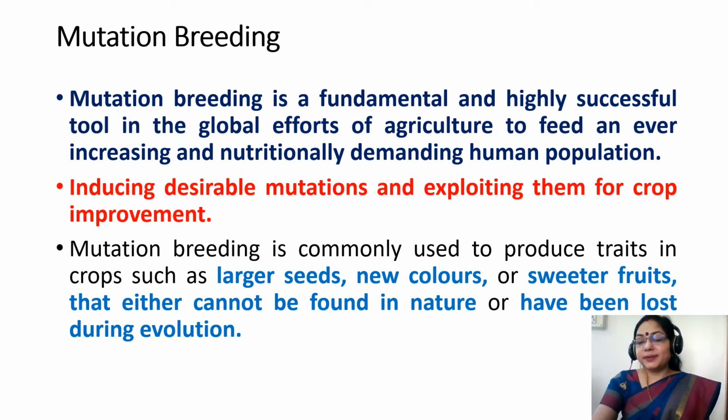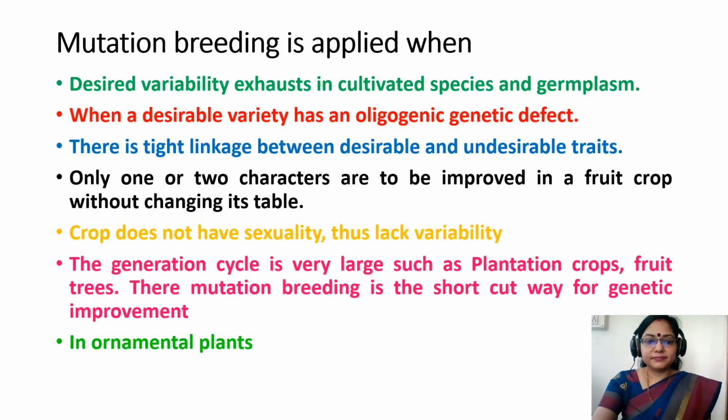Mutation breeding is a fundamental and highly successful tool in the global effort of agriculture to feed an ever-increasing and nutritionally demanding population. Inducing desirable mutations and exploiting them for crop improvement is an important tool in plant breeding. Mutation breeding is commonly used to produce traits in crops such as large seed, new colors, sweeter fruits, that either cannot be found in nature or have been lost during evolution.